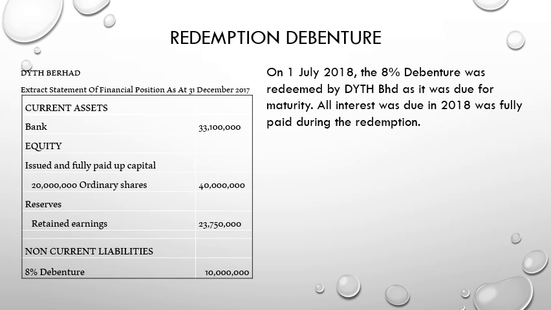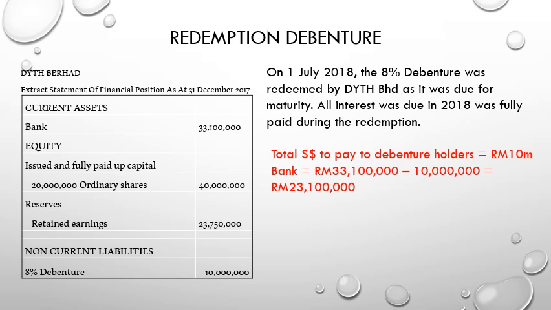So the value to redeem the debenture is 10 million because the interest has been paid. So the total money to pay the debenture holders is 10 million. So we only take the bank account, deduct 10 million, so the bank account will be reduced to 23,100,000.